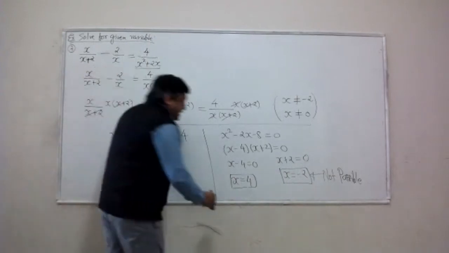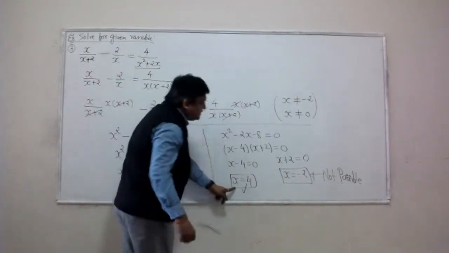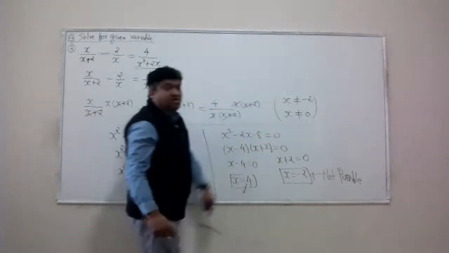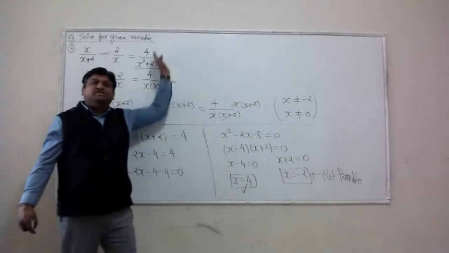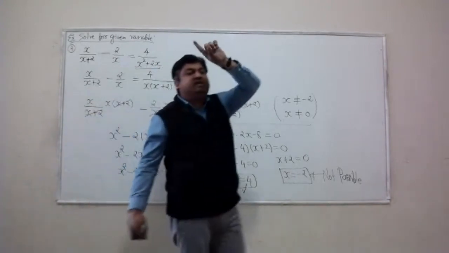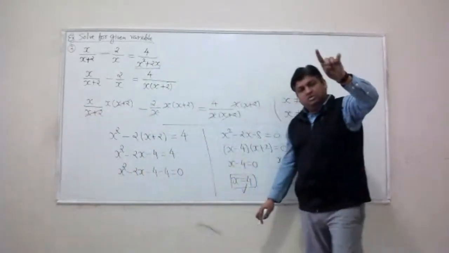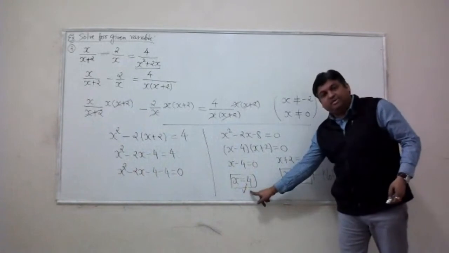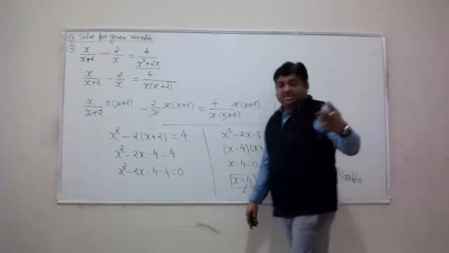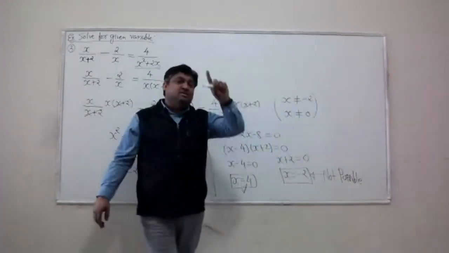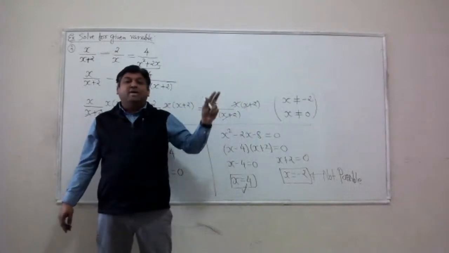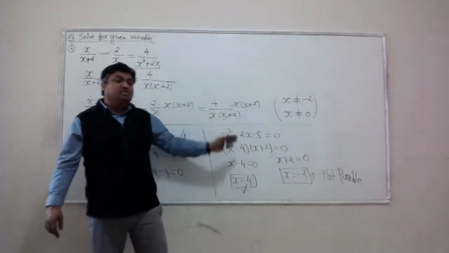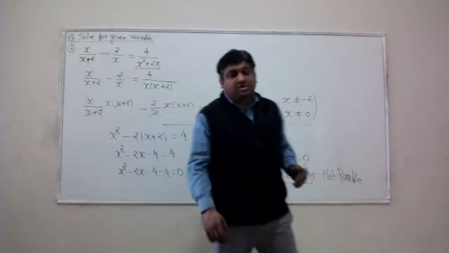Okay. x equal to 4 doesn't intersect with any of the restrictions, so this is a good solution. So this rational equation only has one good solution, only one solution, and that is x equal to 4. Remember in the lecture we did two problems: one with both good solutions, one with both bad solutions. This is the one with one good, one fake solution.